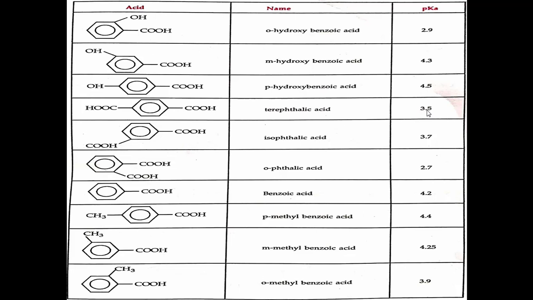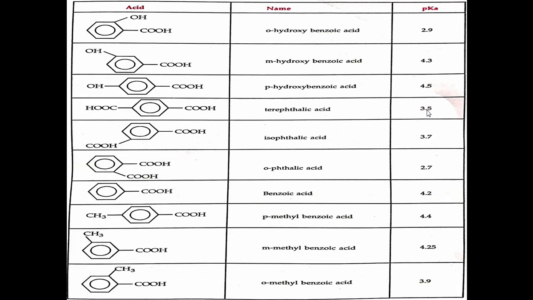So here different examples of acids are given, aromatic acids with structure and pKa value. For example, orthohydroxybenzoic acid, that is nothing but salicylic acid, and its pKa value is 2.9. Metahydroxybenzoic acid has pKa value 4.3. Parahydroxybenzoic acid has the pKa value 4.5.